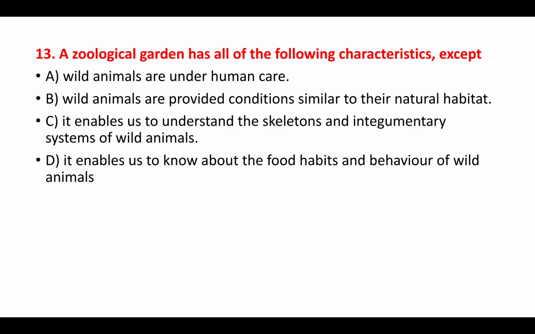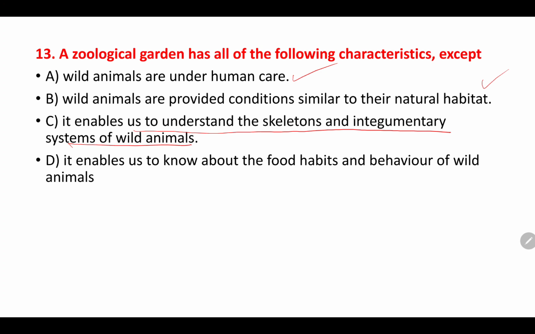Let's move towards the 13th question. A zoological garden has all of the following characteristics except. So these are some of the characteristics of what? Zoological garden, or commonly known as what? Zoo. Wild animals are under human care. Yes. Wild animals are provided conditions similar to their natural habitat. This is also true. It enables us to understand the skeleton and integumentary system of wild animals.